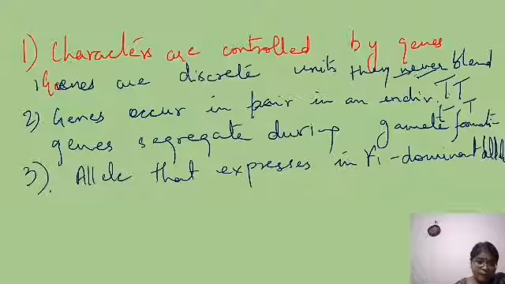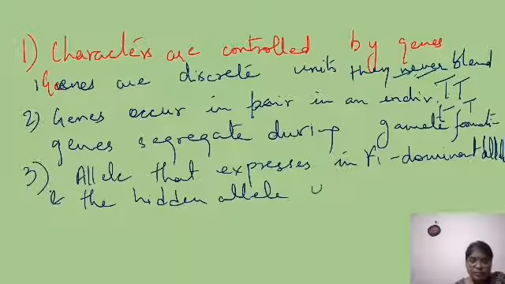You can write down: the allele that expresses in the F1 generation or in heterozygous condition is the dominant allele, and the hidden allele is recessive. This was his conclusion, and based on these conclusions he gave 2 laws.